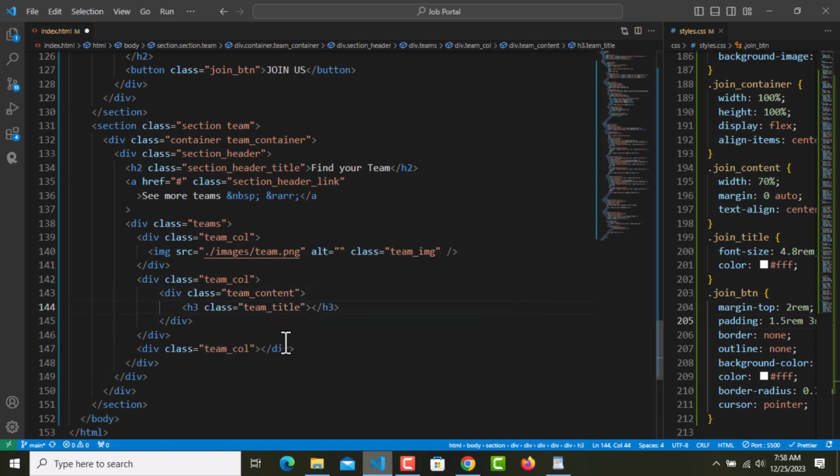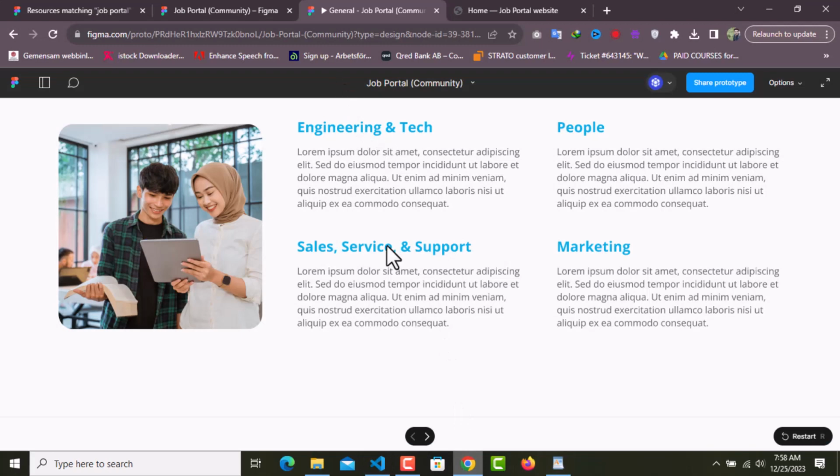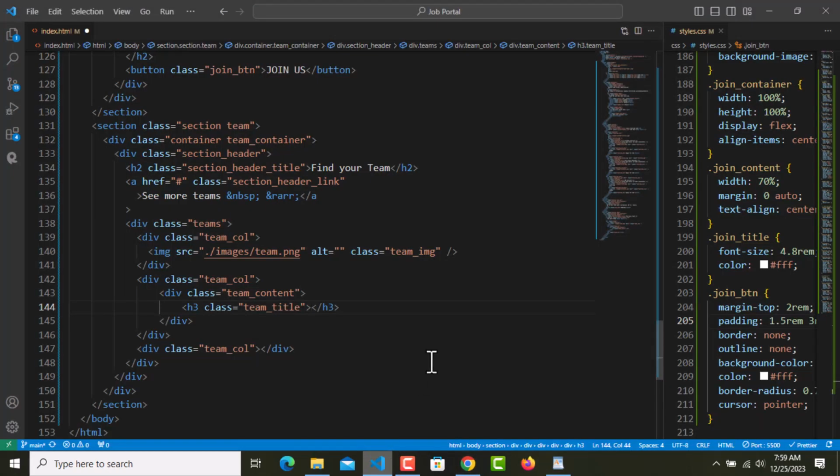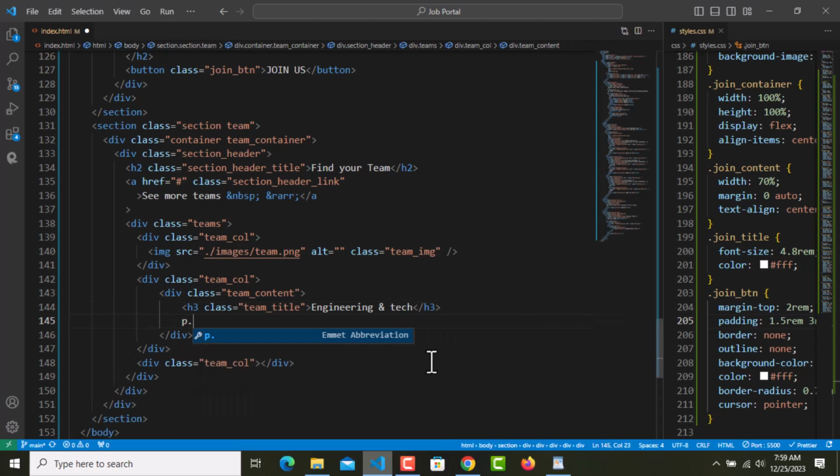So the first one is engineering and tech, and we need a paragraph with the class name of team underscore p, and it's going to be a lorem dummy text of 25 words.